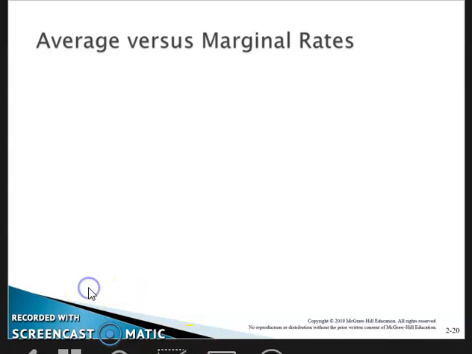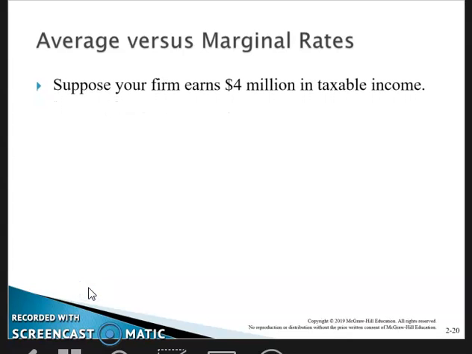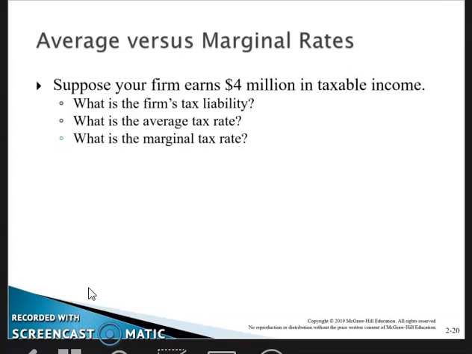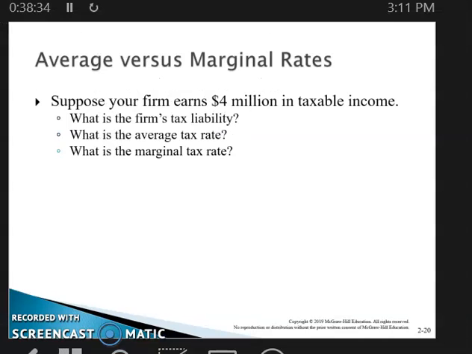For example here, suppose your firm earns $4 million taxable income. What's your firm's tax liability? What's your average rate? What's your marginal rate? We'll come back to this in a minute, but we're going to work out this problem in Excel. We're going to answer those three questions.